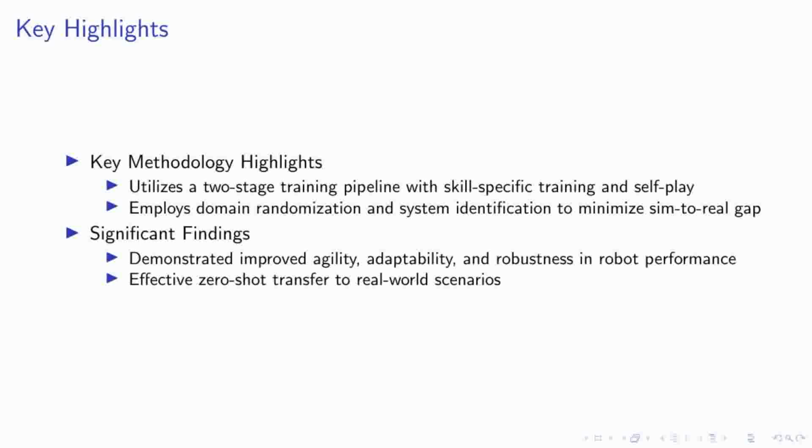Our approach utilizes a two-stage training pipeline, which includes skill-specific training followed by self-play. This structure not only enhances the learning efficiency, but also tailors the development of skills that are crucial for dynamic interactions in a multi-agent environment. To bridge the gap between simulated training and real-world application, we've incorporated techniques such as domain randomization and system identification. These methods significantly enhance the robustness of our policies, ensuring that the robots perform reliably when transferred from simulation to real environments.